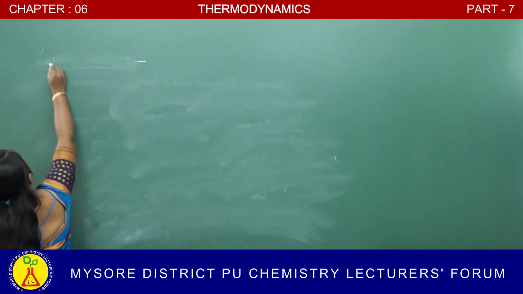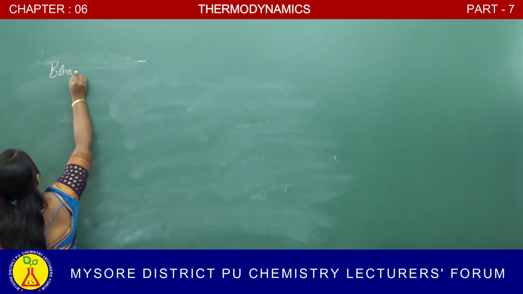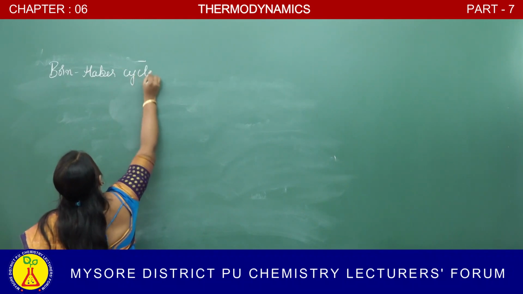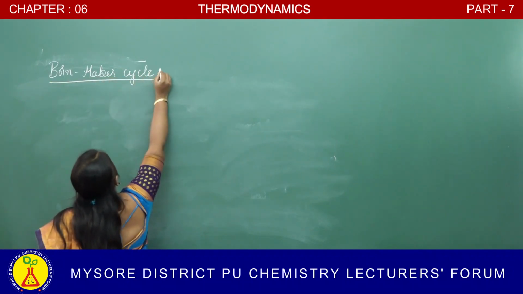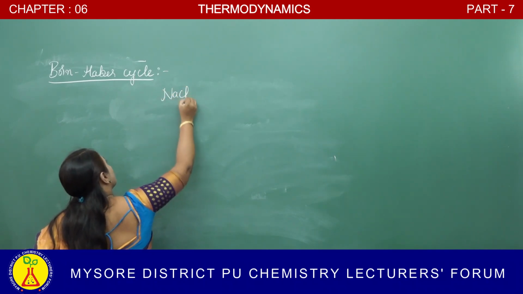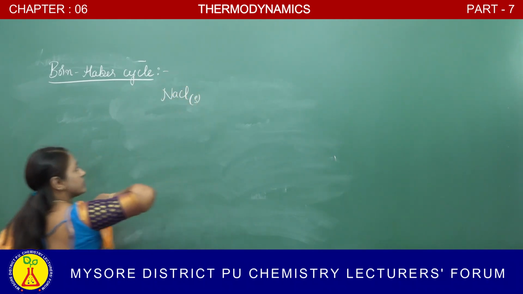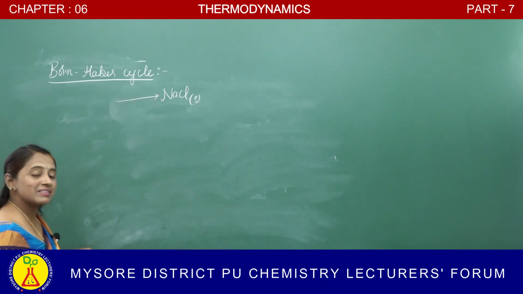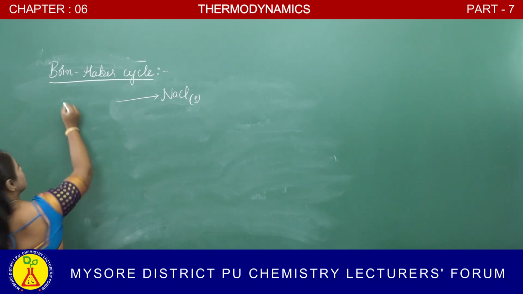Next is the Born-Haber cycle. Here, let us consider one reaction: sodium chloride, which is in solid form, is formed from its elements in their standard states.